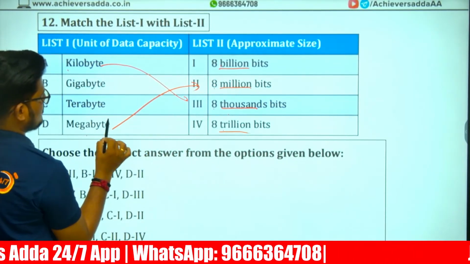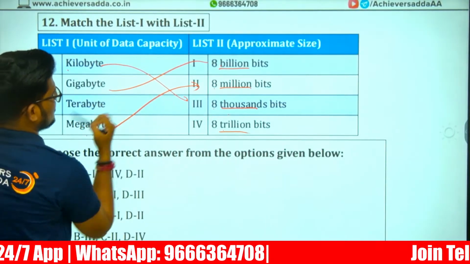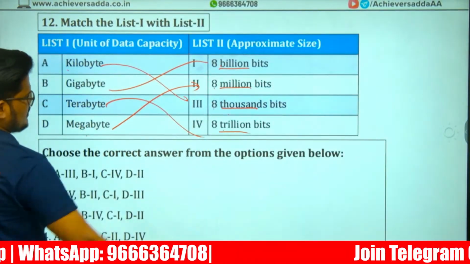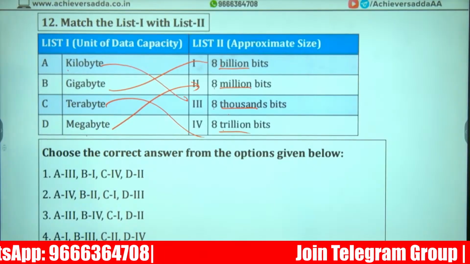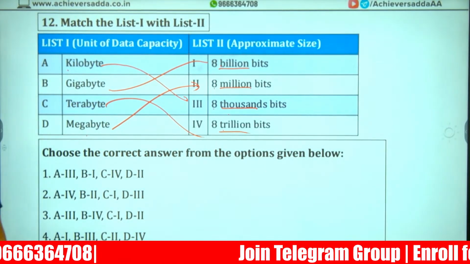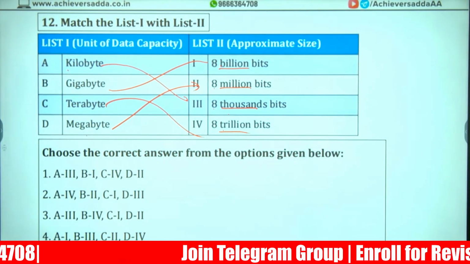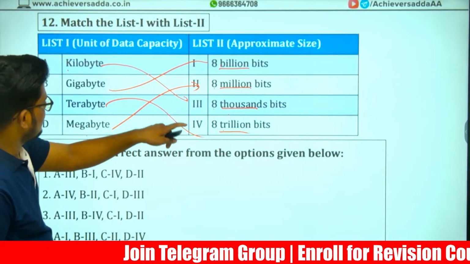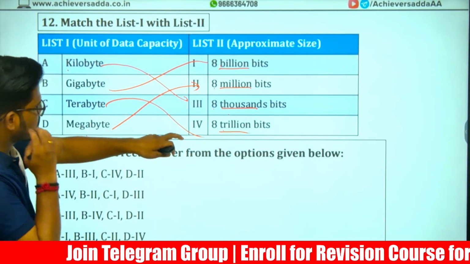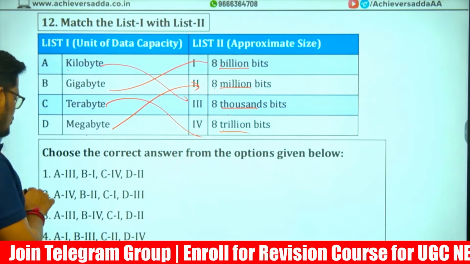This will be 2. This will be 1. E will be 4. D will be 1. D will be 2. Perfect. What is the option? D. D 1. 4 2.